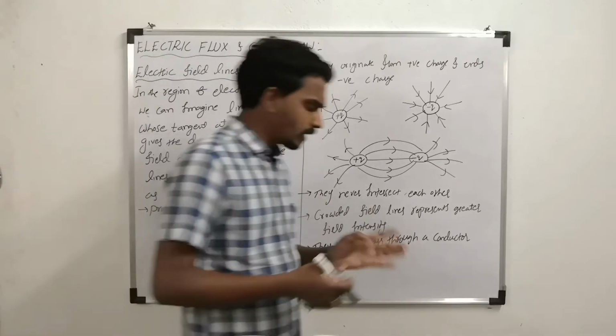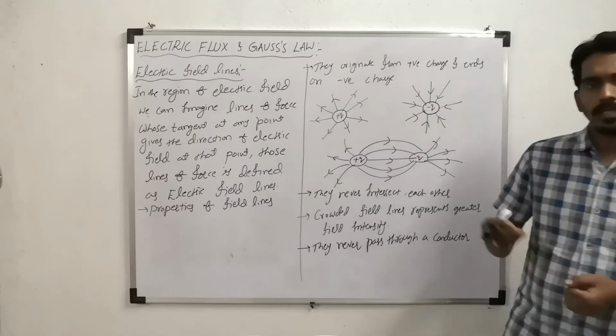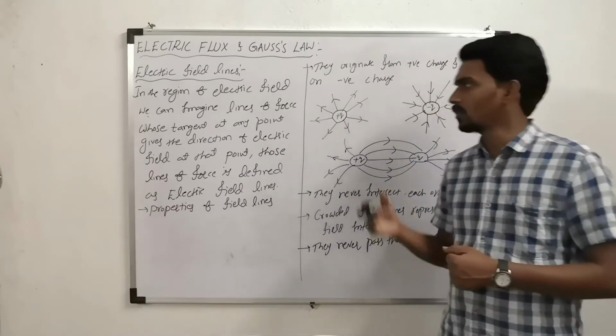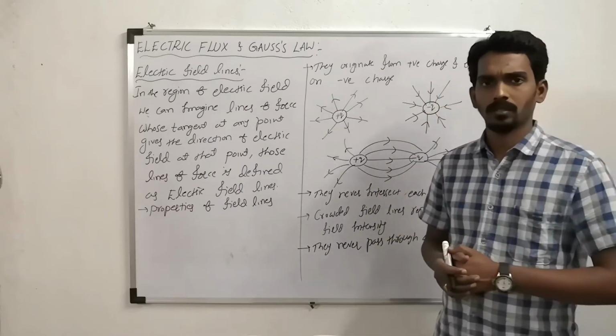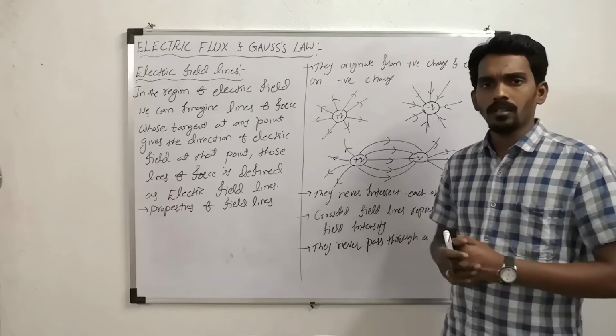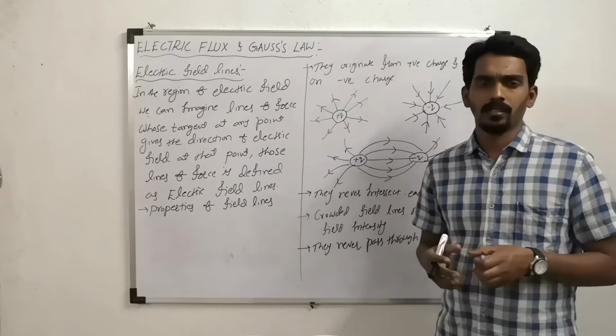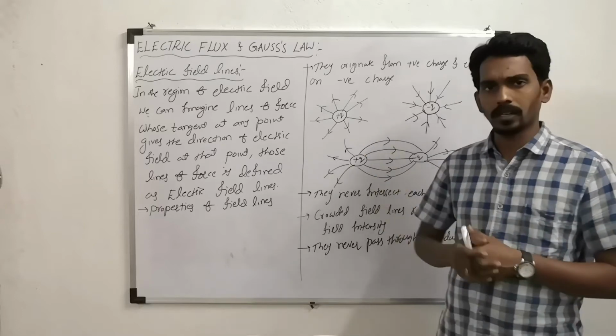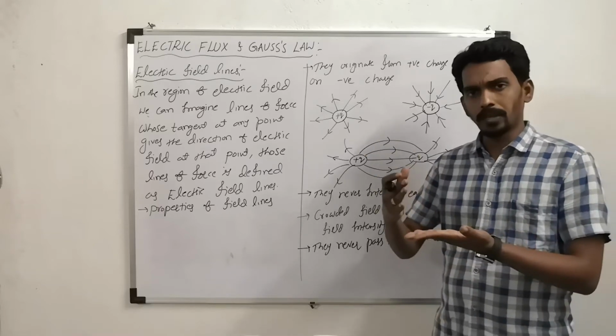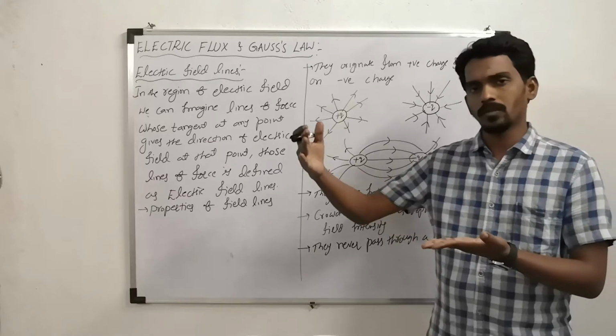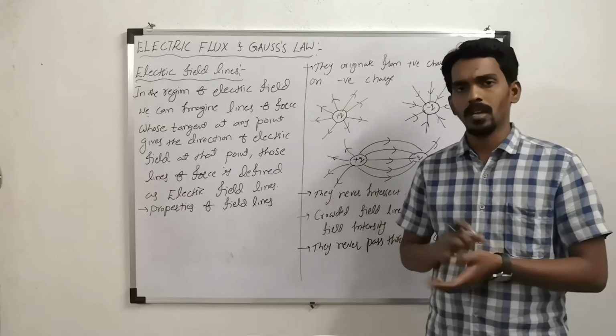Now for such electric field lines, there are a few important properties you need to remember. The very first thing: the electric field direction, of course we have already taken, is always away from positive charge towards negative charge.